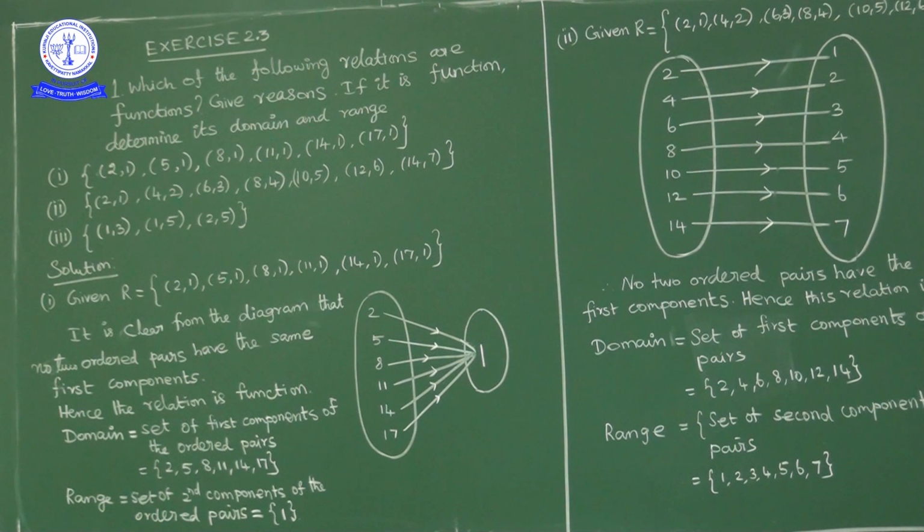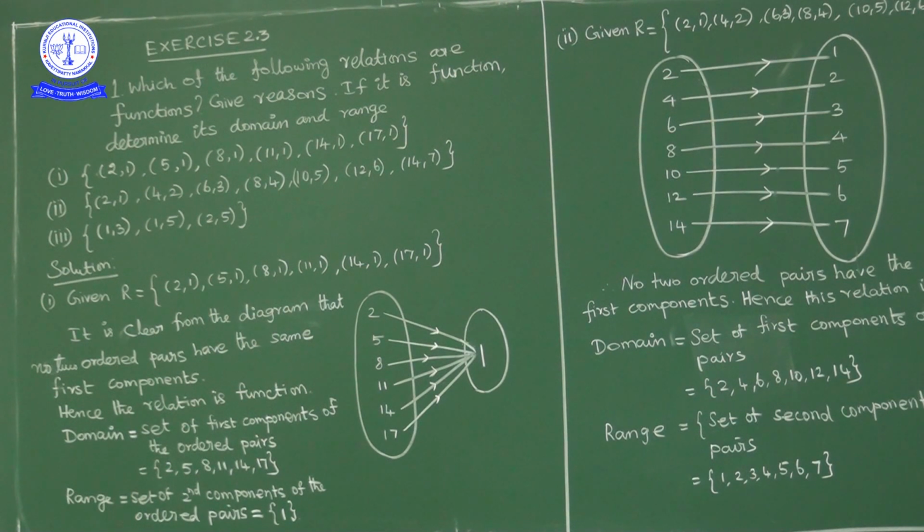Next, the second one. R is given as the ordered pairs (2,1), (4,2), (6,3), (8,4), (10,5), (12,6), (14,7).